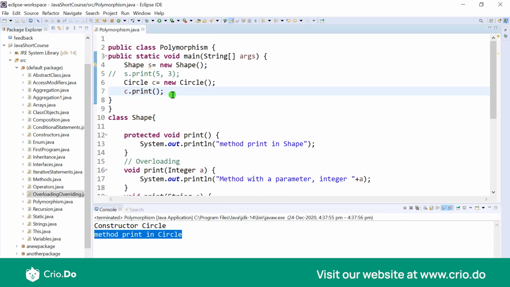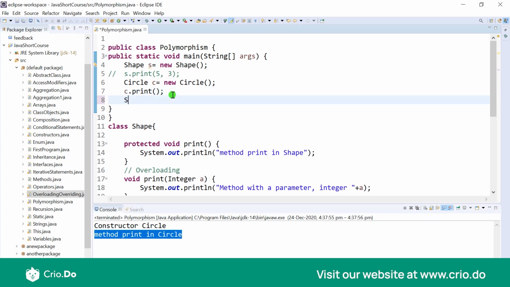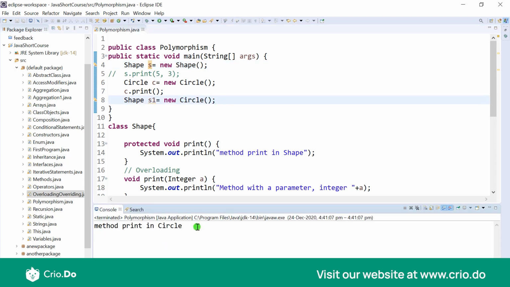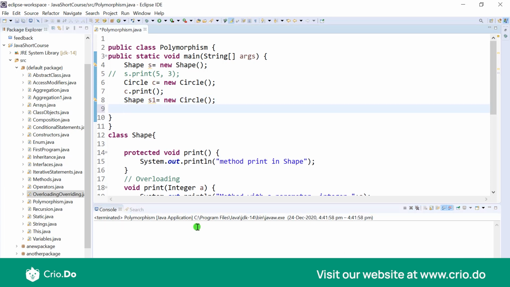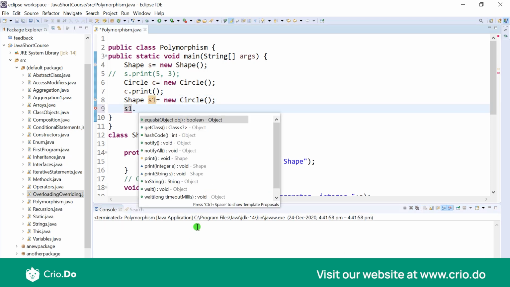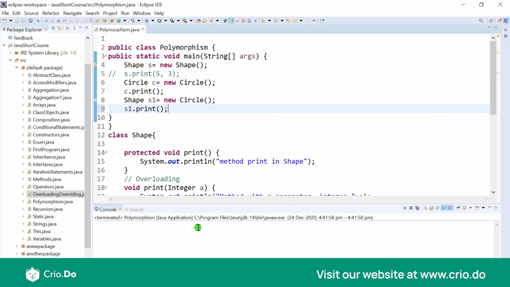Now one way we can really gain a lot of good benefit of polymorphism is if we could actually create an object of a parent using the constructor of the child class. So here I would do shape S equal to new circle, and I would save this and just rename this particular object since we already have S over here. Now as you can see, there is no error coming, and if I just run this, this is running without any errors. Now if we try to run the print command, let's say from this object S1, so if we do S1.print and then I save this, let's just comment this earlier part out and let's run this.